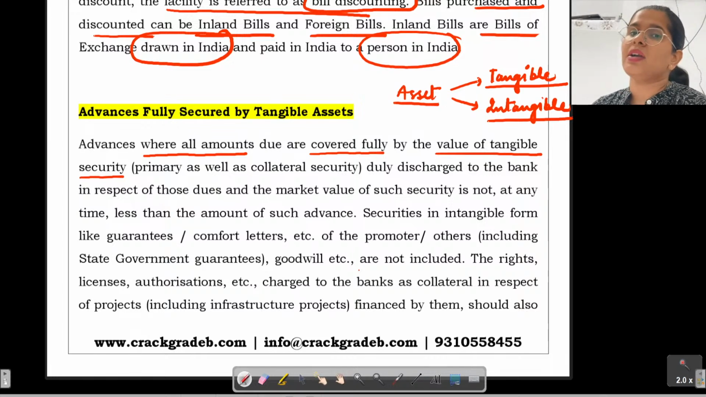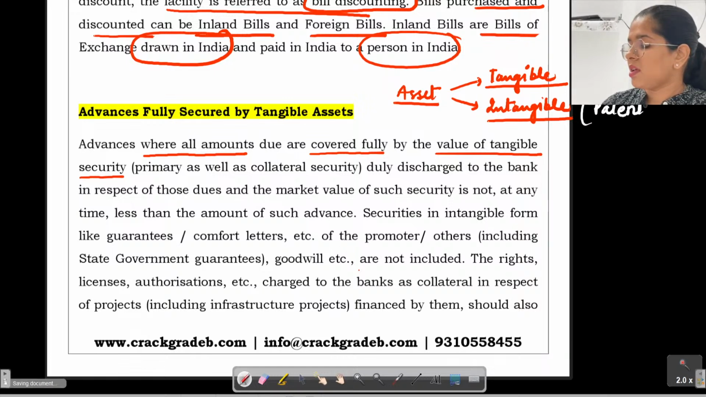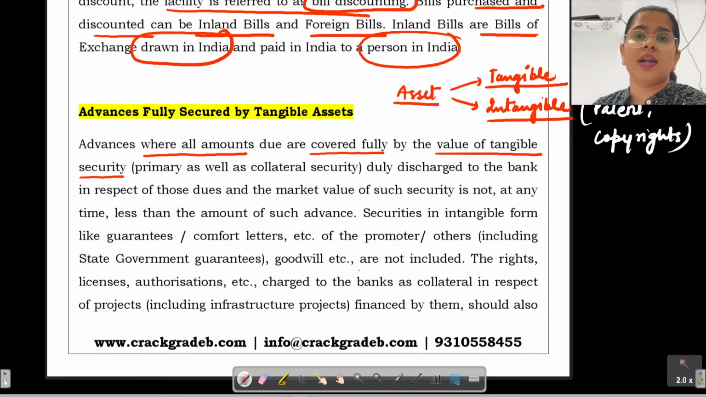But the same I cannot say for intangible assets. Intangible assets are something which you cannot see or touch. Okay, which you cannot touch. They can only be felt. For example, the patent. For example, the copyrights. These are called intangible assets. So over here, advances where all the amounts due are covered fully by the value of tangible security.